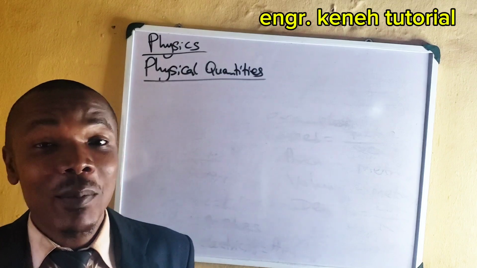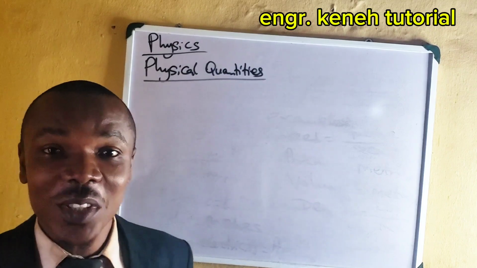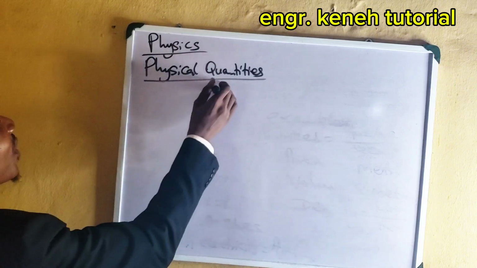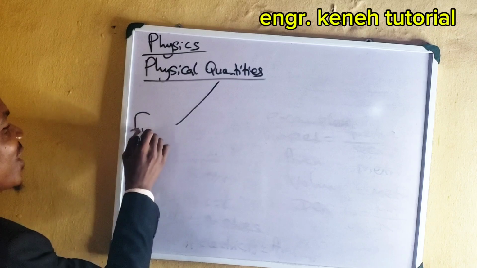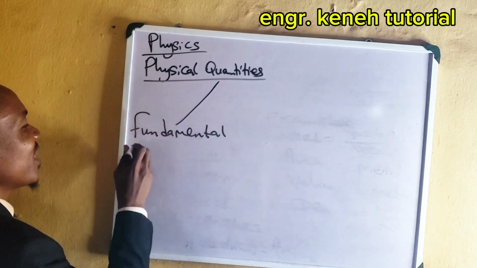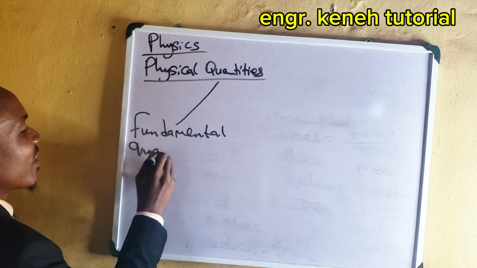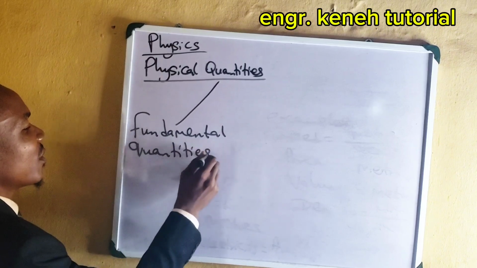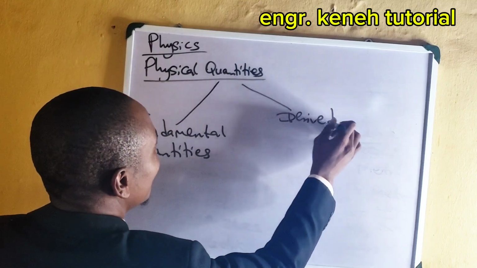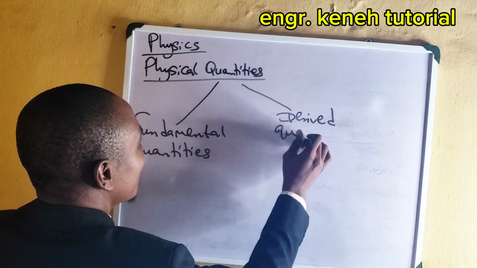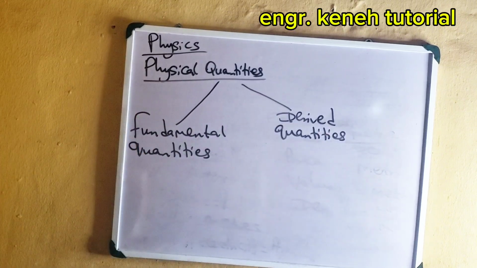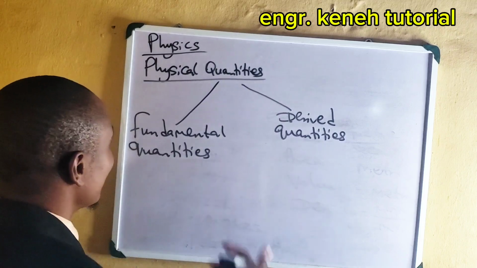They can be classified into two. These physical quantities we are talking about, they can be classified into two. All right. We have the ones that we call fundamental quantities, and we have the one we call derived quantities. Derived quantities. Can you see that? Derived quantities.